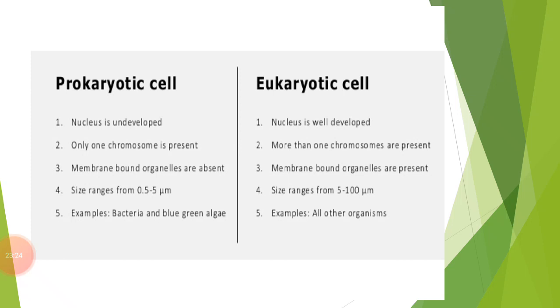The organism that is made up of eukaryotic cells is commonly known as eukaryotes. I have told you what prokaryotes are. The organism that is made up of prokaryotic cells is known as a prokaryote, and the organism that is made up of eukaryotic cells is known as a eukaryote. The organism whose cells possess a nucleus bounded by the nuclear membrane is commonly known as a eukaryote.